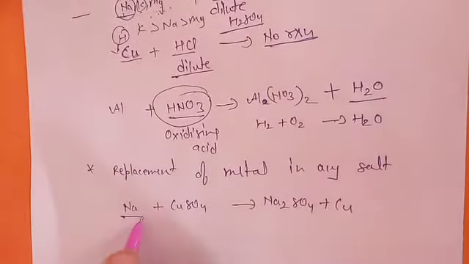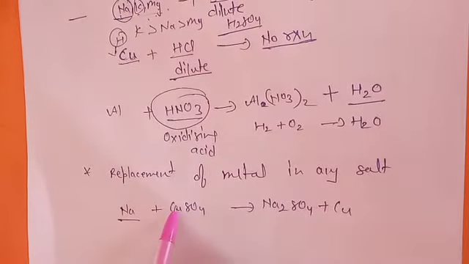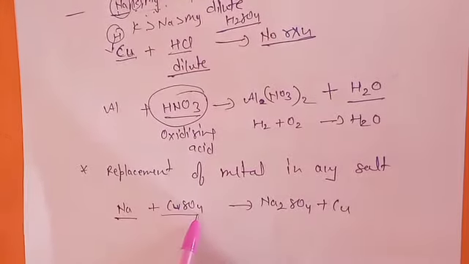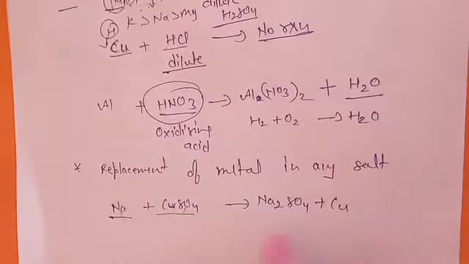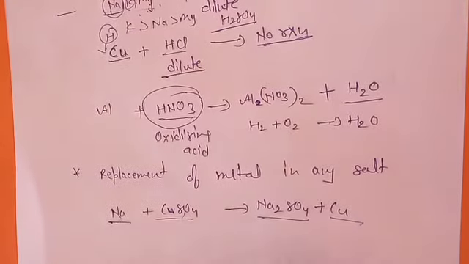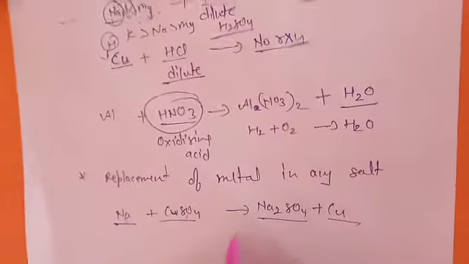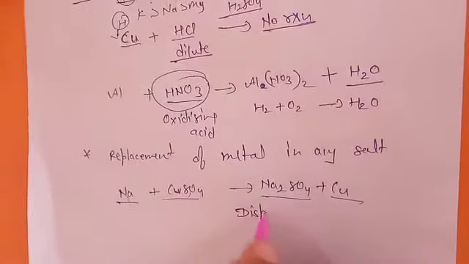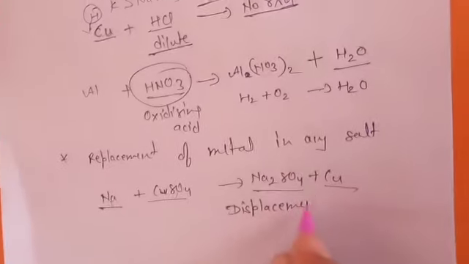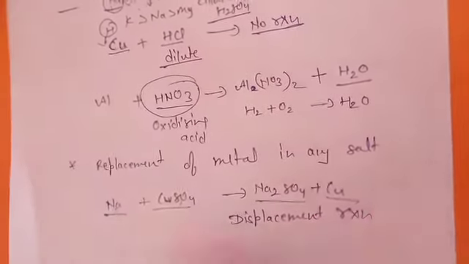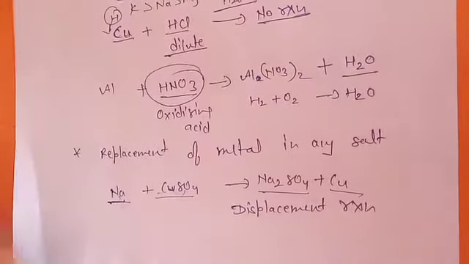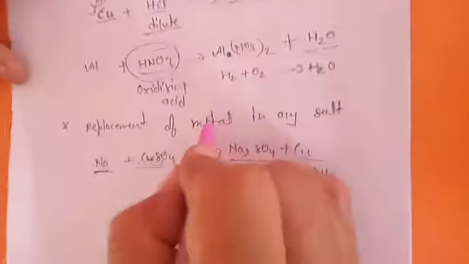That is, a reactive element displaces a less reactive element from the salt and forms a salt with itself. Copper is less reactive, which is why it gets displaced. This reaction is known as a displacement reaction, because a reactive element displaces a less reactive one. This reaction is also shown by metals with each other.